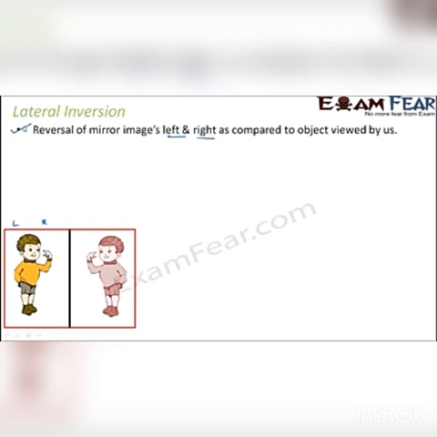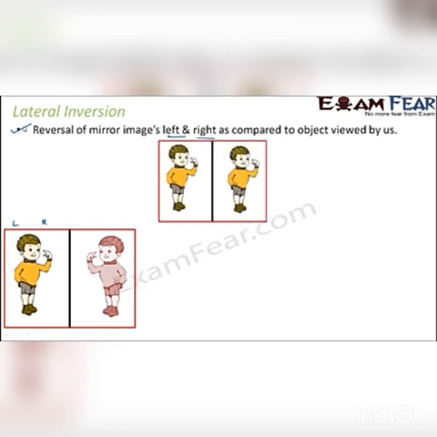So this is called lateral inversion, and it happens for all image formation in plane mirrors. It always happens. Now the question is, why does that happen and why should that happen? For a while, let us just assume that there is no lateral inversion. In that case, the image should be like this.